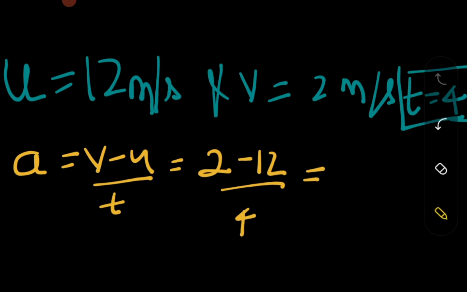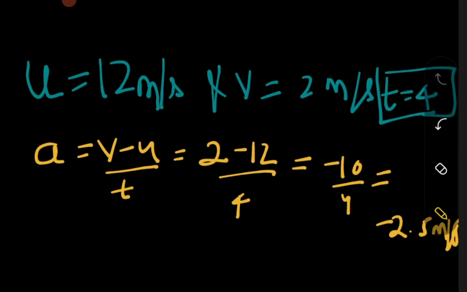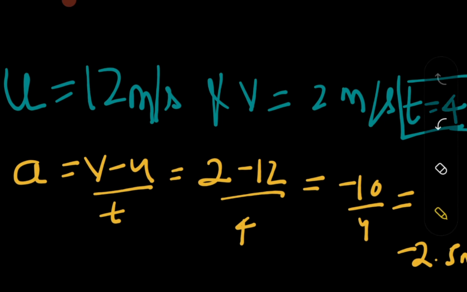Now my data has changed a bit, but no problem. So minus 10 over 4, which is 2.5, so that is minus 2.5 meter per second square. Now the data is going to be clear to all of you. That is 2 minus 12 over 4, that is minus 10 over 4. So that is minus 2.5 meter per second square, and the unit is meter per second square.